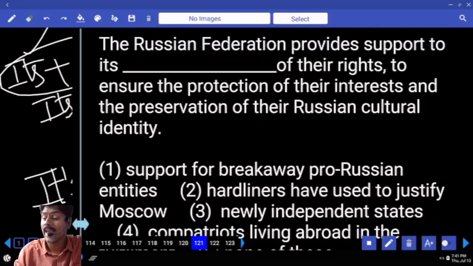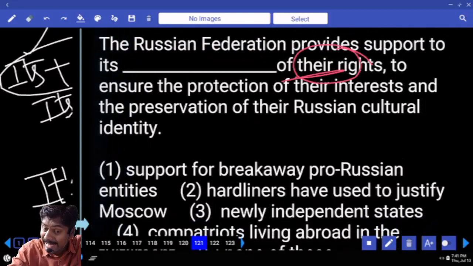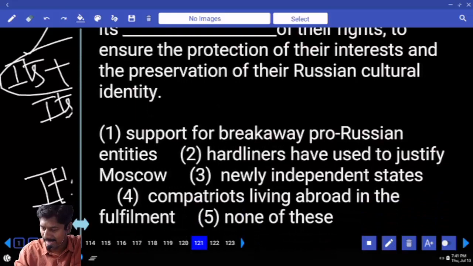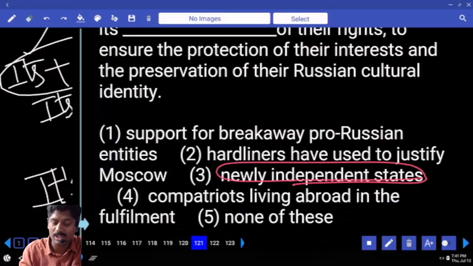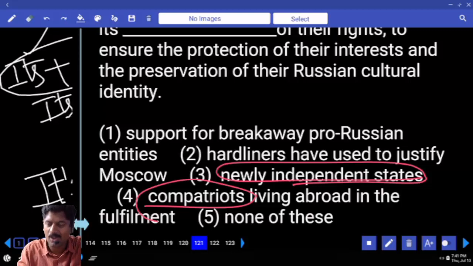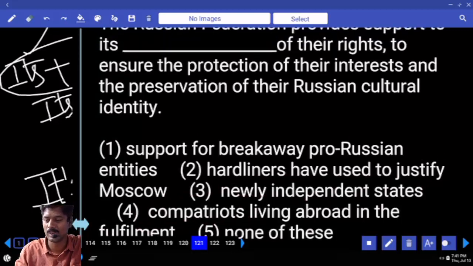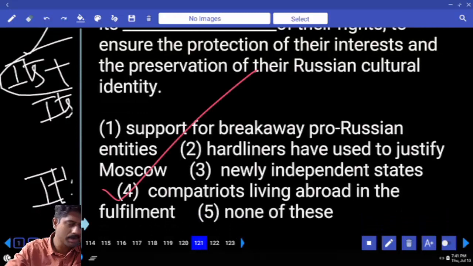And who will have rights? Their rights. States' rights, independent states' rights, or people's rights. Fulfillment of rights or independent states' rights. What should I take? Fulfillment of means achieving of rights.